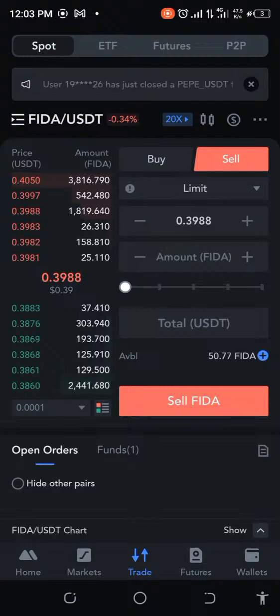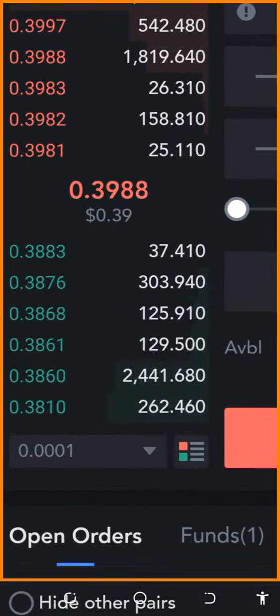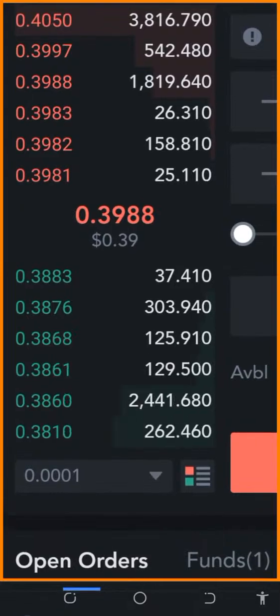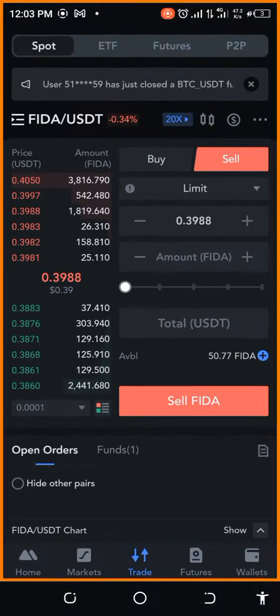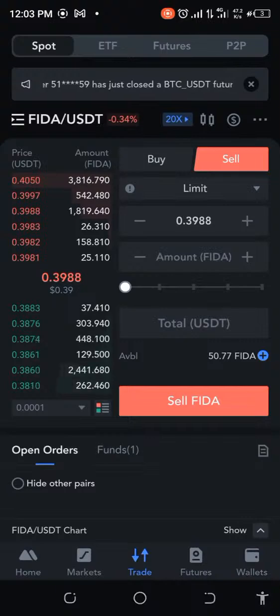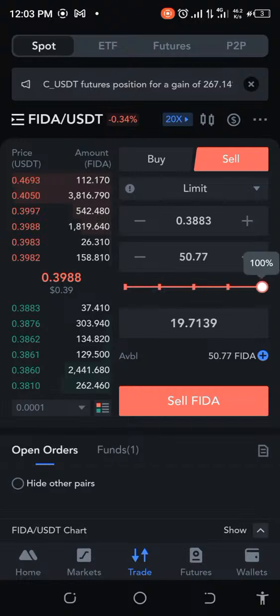Okay, so you can see that there's a lot of movement here, but at the price that I want to sell, there's not enough. Look at it now, this is 38.83, but I want to sell it at what price? I want to sell it at 39, because if I choose this price and I do this, I'm going to lose money.